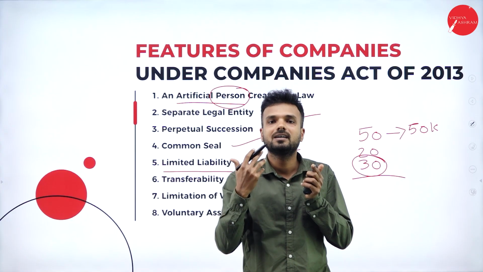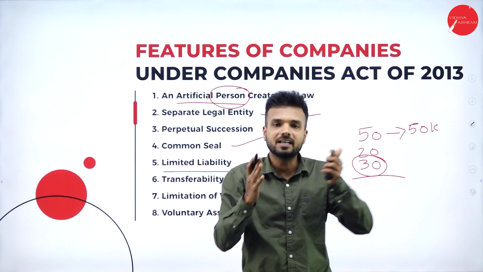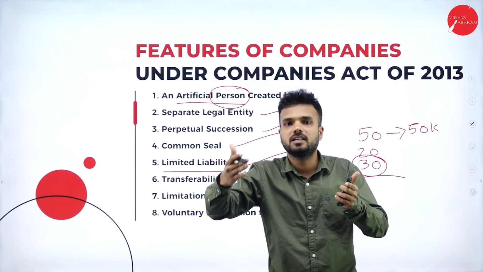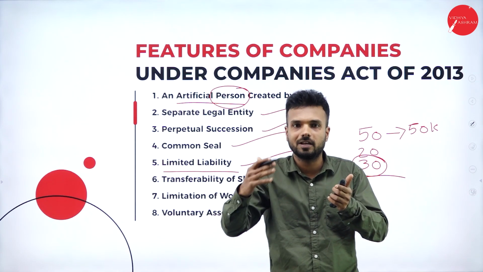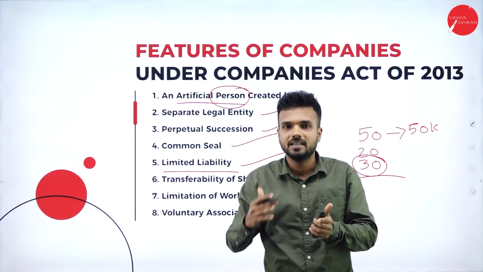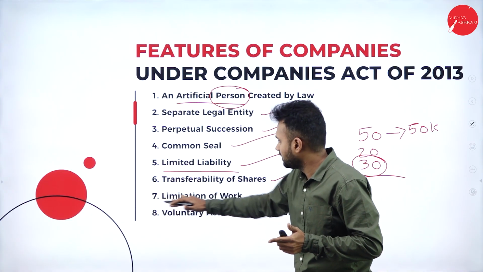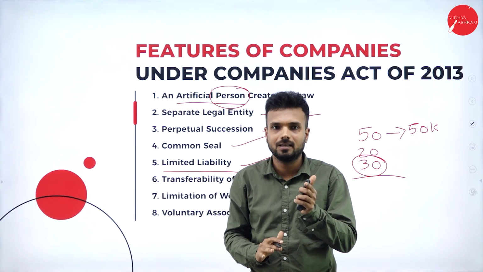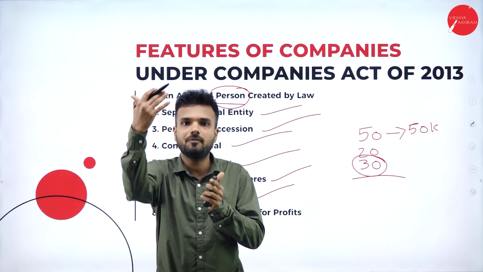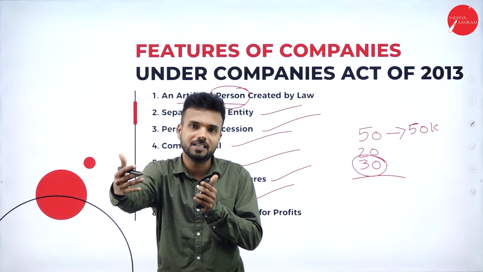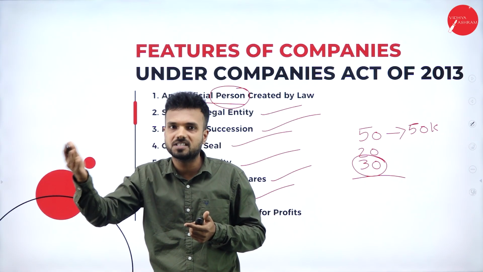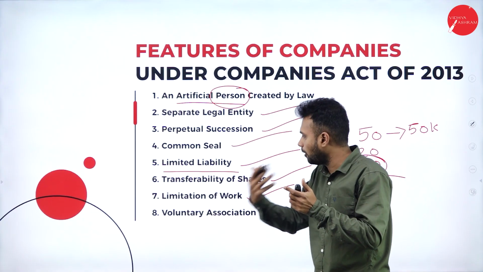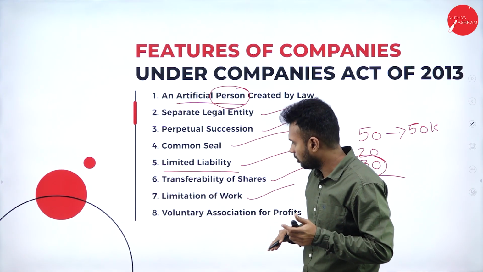They are supposed to do the work for which they got the license. Tata Consultancy Services has to take care only of consultancy services, not any kind of manufacturing. They cannot manufacture any automobile or any products. Tata Motors should manufacture only automobiles. As per the limitation of work, it is limited to manufacturing automobiles. Tata Sampann is limited to manufacturing and facilitating groceries to society. You do not have any right to enter into a gold business or a silver business. That feature gives the complete well-defined objective of the company, that is, limitation of work.